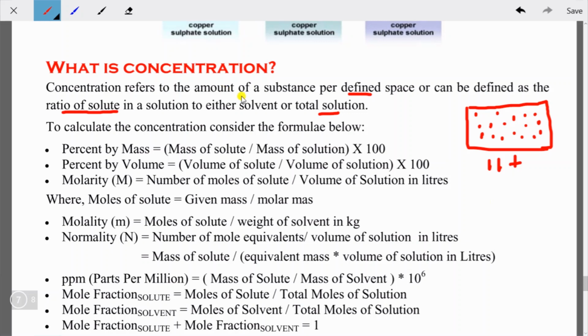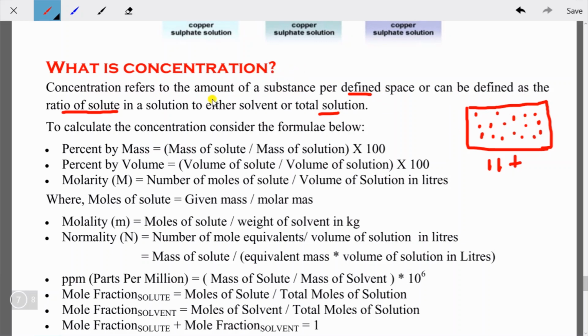So if I talk about concentration, it says that concentration refers to the amount of substance per defined space. So in a space, how many substances are present, or how much substance is present, this basically refers to the concentration.